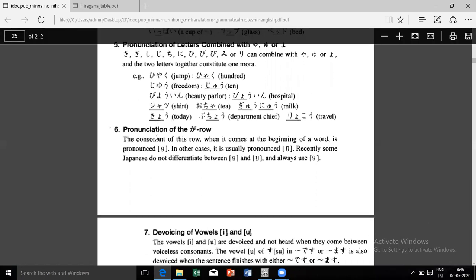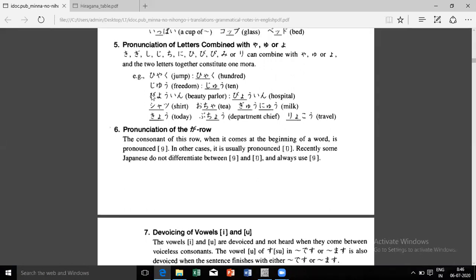Bijoin, byoin. Again here what has happened? This is byoin. So yes, this is where confusion happens. This has come in the exam. So bijoin, byoin. What is the difference? Bijoin is a beauty parlor, salon, and byoin is a hospital. So you have to see which word is prolonged. Bijoin, byoin.